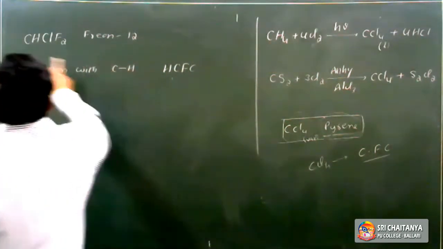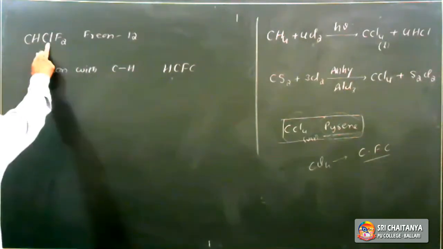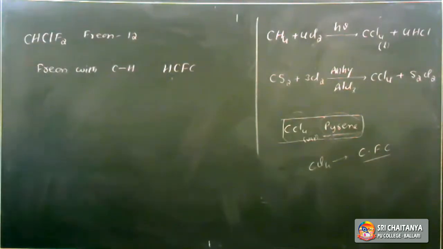They are called HCFCs because there is a C-H bond along with Cl and F. So freons with the C-H bond are also called HCFCs.